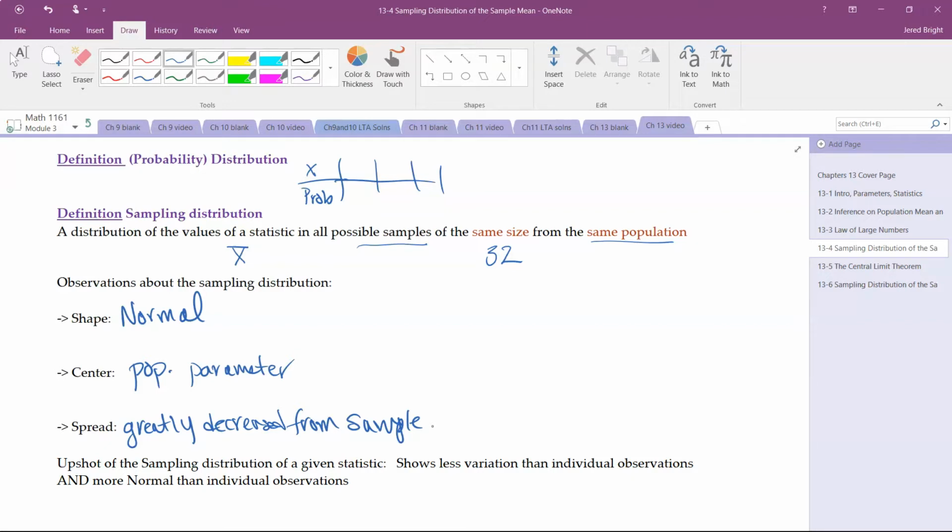And with that, once we have normality, that's actually really interesting. Then we have a lot we can do with it, as we saw in chapter 11. Okay, so there is a theorem that summarizes this behavior from sampling distributions, and so we'll talk about that in the next video.